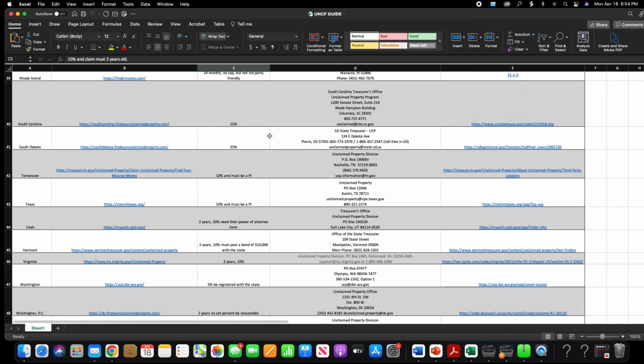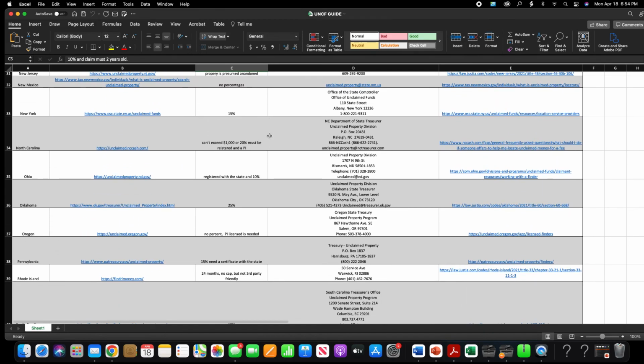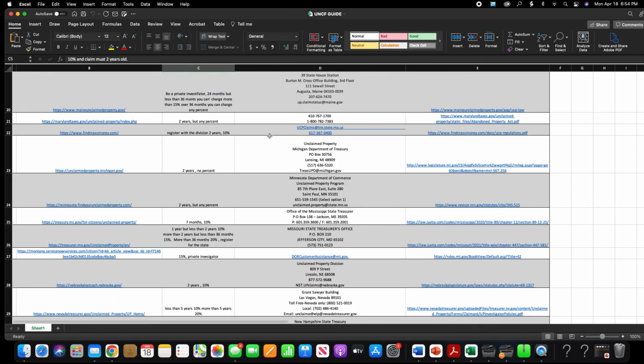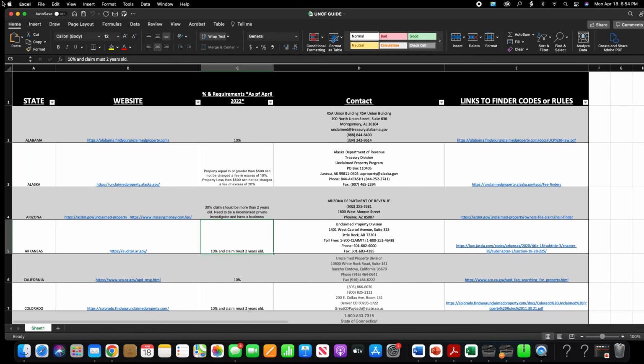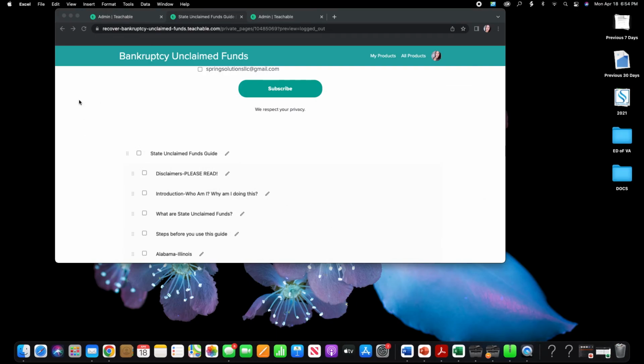And again, the links, contact information, code information, requirements, all of that is on this spreadsheet so that you can have access to it. And that is basically what I get questions about: the rules themselves, the parameters to which you're allowed to collect, what's a contract. Those are the questions that I get. Well, here you have it all in one central guide.